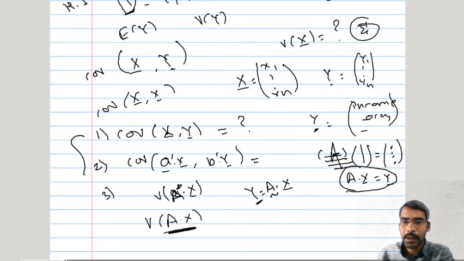So these three are the homework: the covariance between x bar and y bar, the covariance between a prime x bar and b prime y bar, and the variance of several linear combinations given by a matrix.